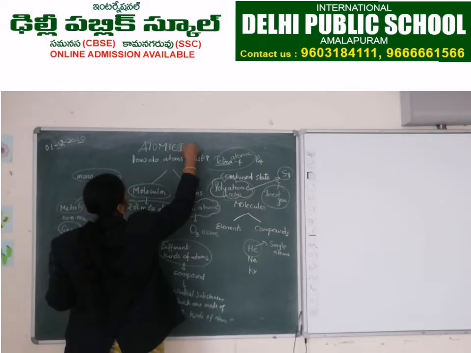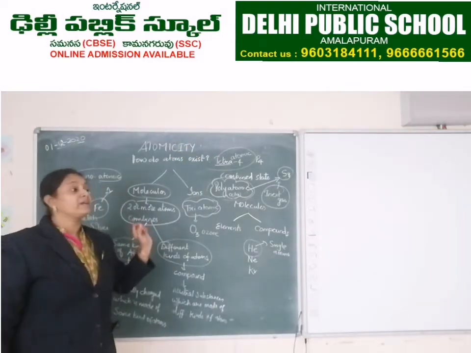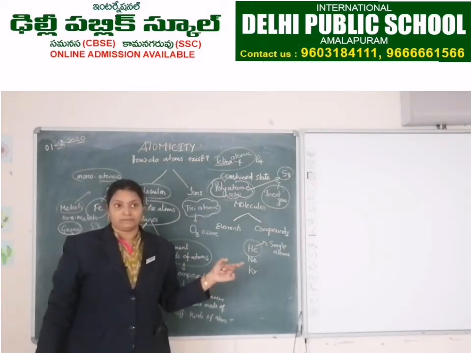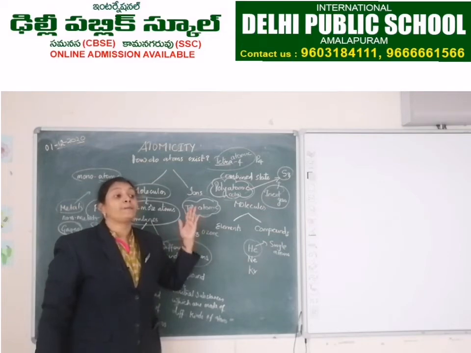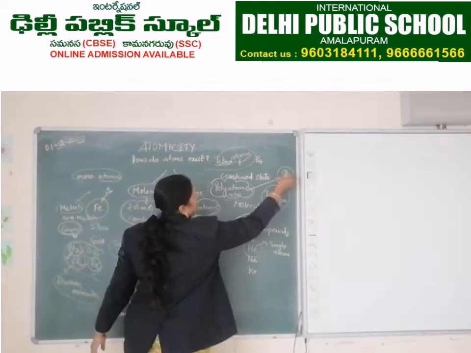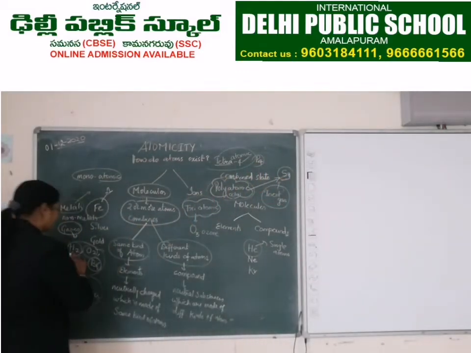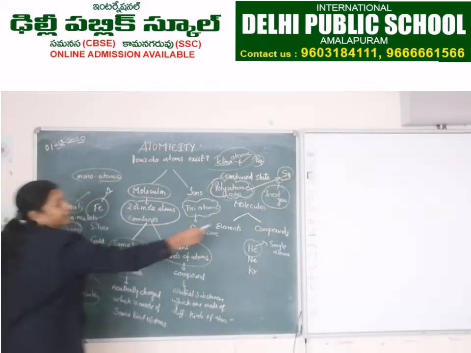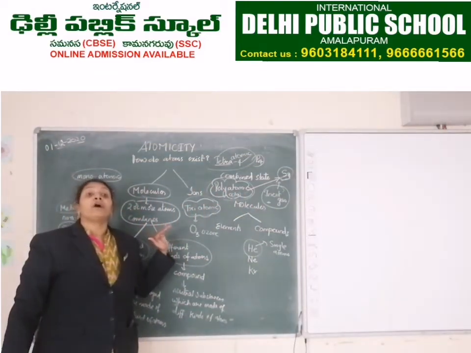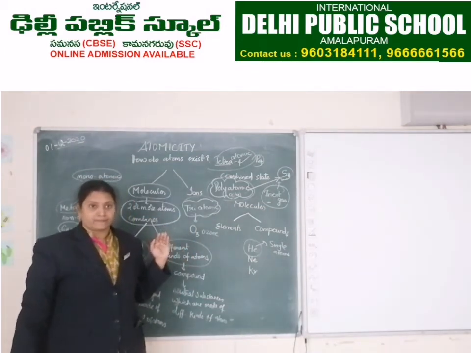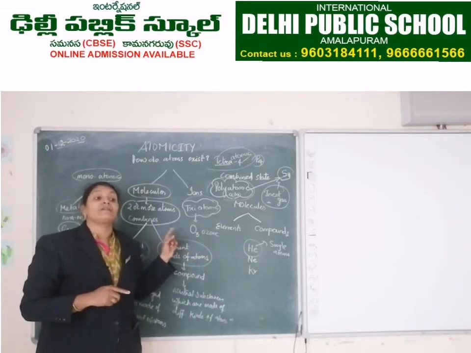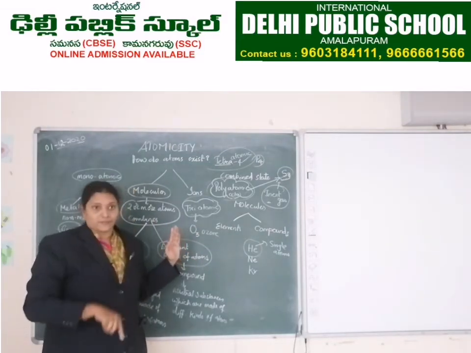Atomicity. Okay, atomicity shows the number of atoms present in a molecule. Number of atoms present in a molecule. So here, whatever examples we have discussed, phosphorus, sulfur, hydrogen, oxygen, chlorine, bromine, inert gases and metals, these are the examples of molecules as elements, because these are a combination of the same atoms, right?